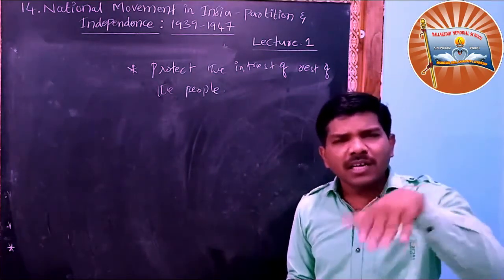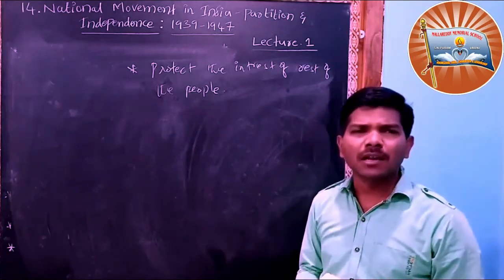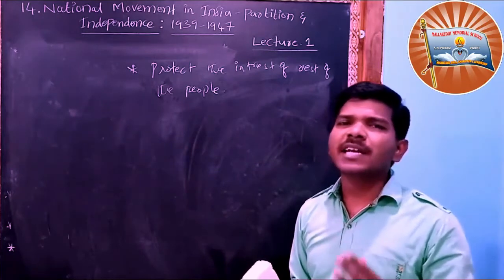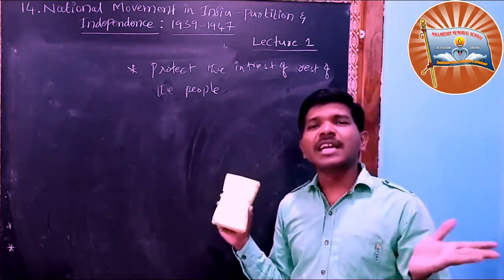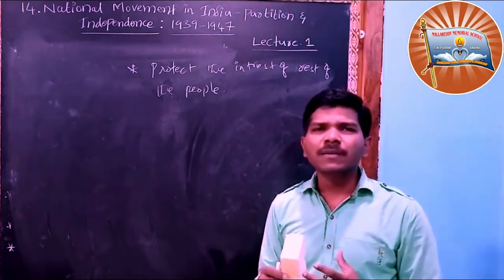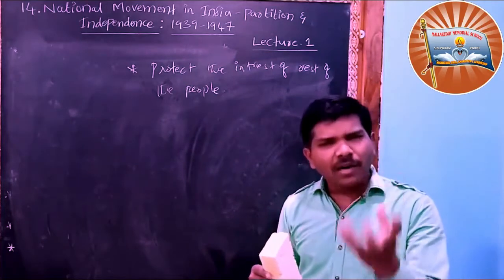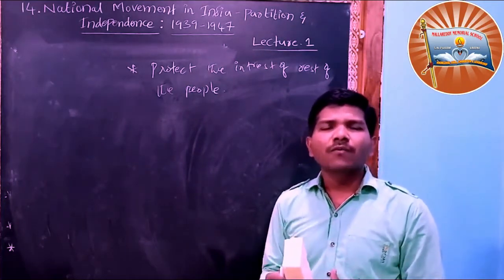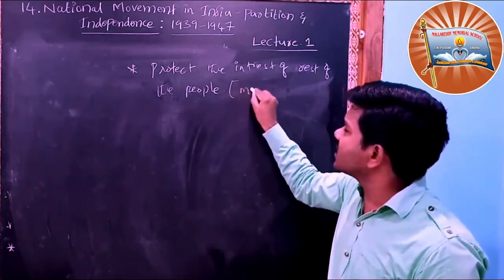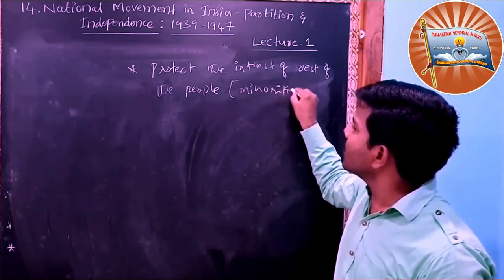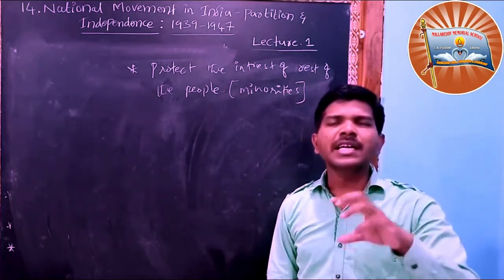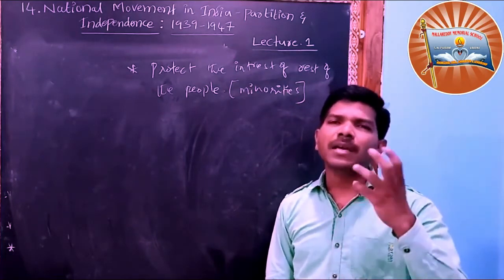Congress was demanding, but in the country, not only Congress, the remaining parties are also there. So they were taking advantage. They were not saying directly that no, we don't give. But indirectly they were saying that Congress is not the only party in the country. We have to protect the interest of other people also, like minorities. They said that if they gave independence, the minorities in India would suffer. The minorities would be damaged.